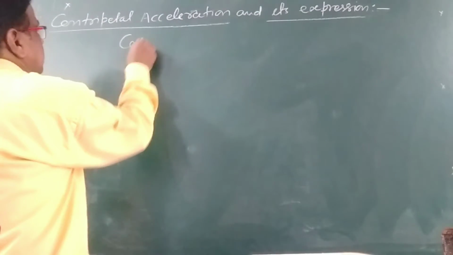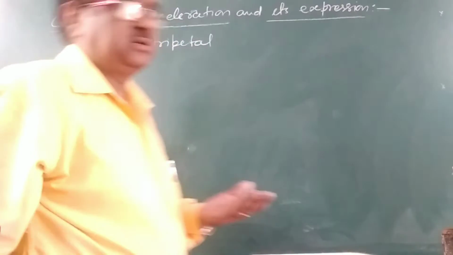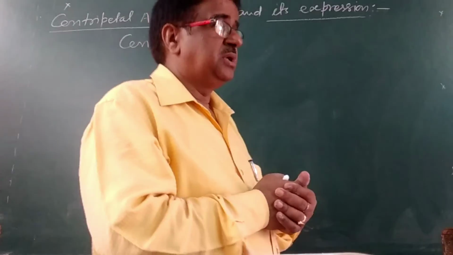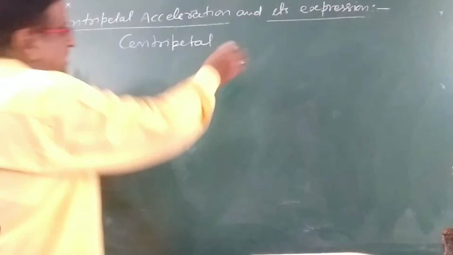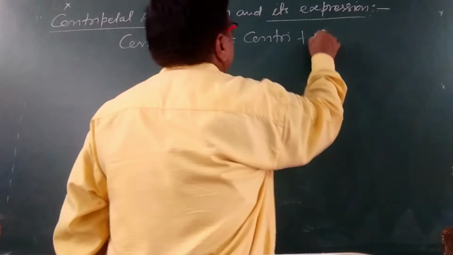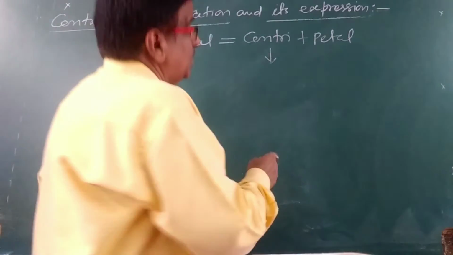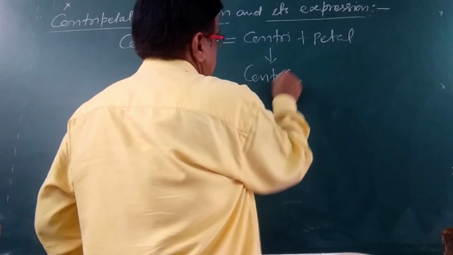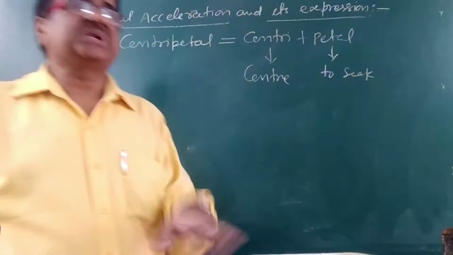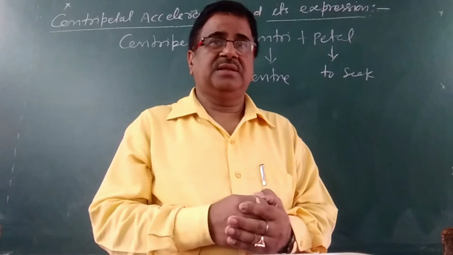So this is centripetal acceleration. Acceleration means rate of change of velocity. But what do we mean by centripetal? Centripetal is made by two words, centri plus petal. Centri means center, and petal means to seek. So centripetal acceleration means an acceleration which always seeks the center.